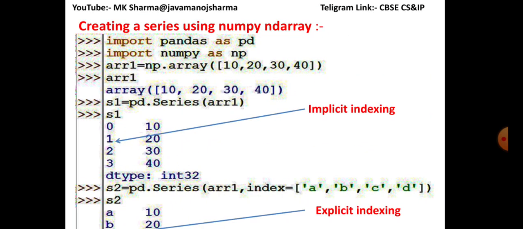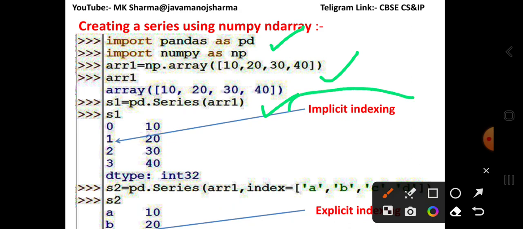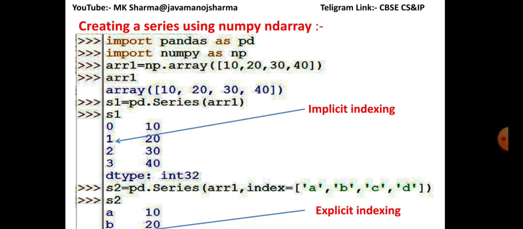Creation of a series using numpy and an array. When you want to create a series using numpy and an array, you use the Python libraries pandas as pd and numpy as np. You have to create an array, and this array is passed to the Series function. If in the Series function you do not provide indexing, then implicit indexing is used. 10, 20, 30 and 40 are the values for array1. These are the implicit indexing.